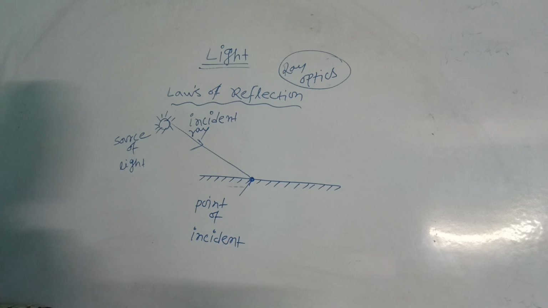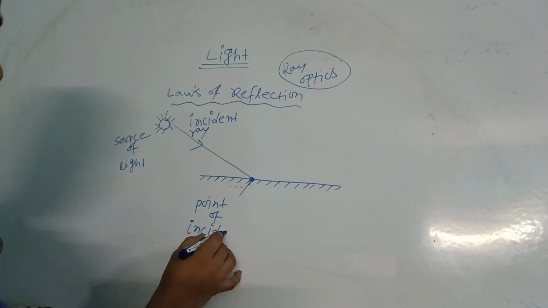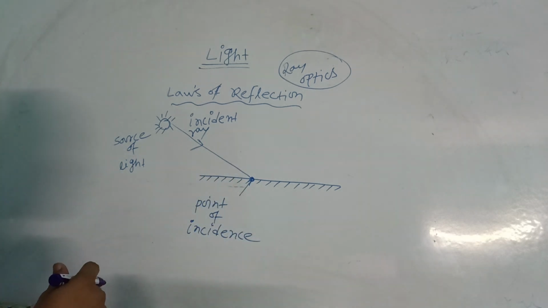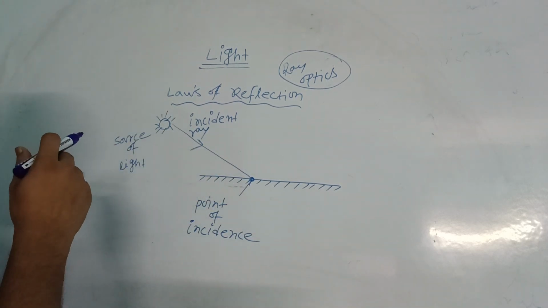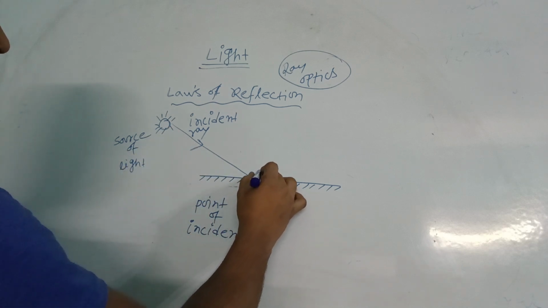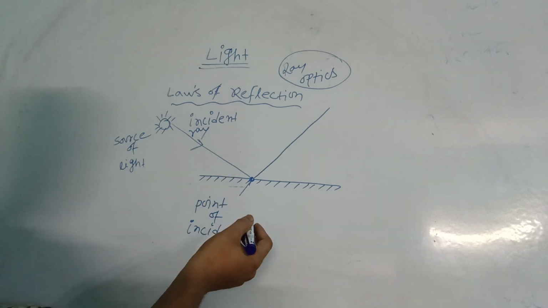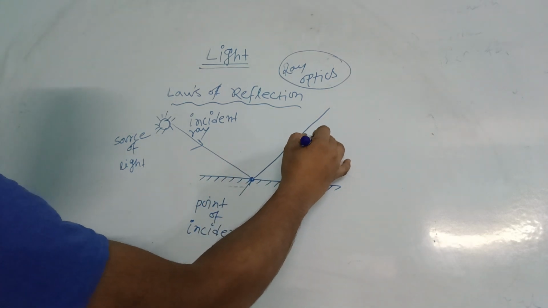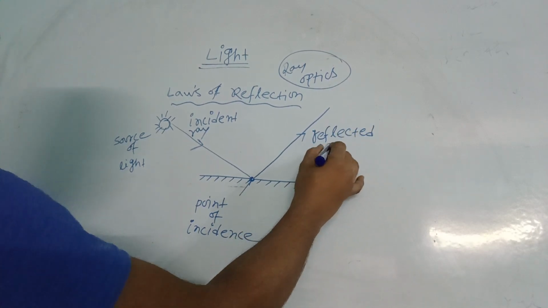Point of incidence, or we can say this is the incident point. This one is a polished surface. After hitting the surface, it bounces back. This is the phenomenon. The second one is called the reflected ray.